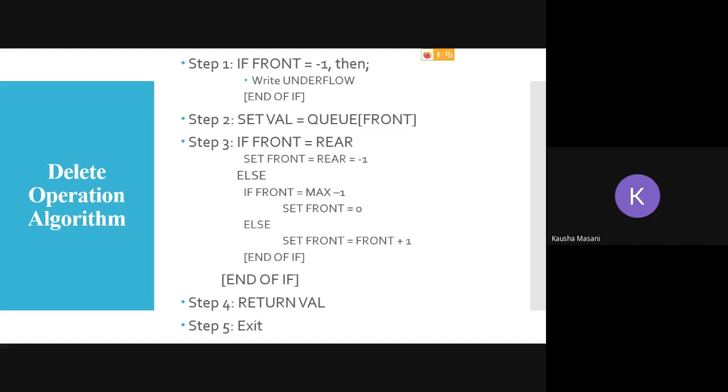If front is equal to max size -1, then using the modulo function I reset my front back to 0. If neither scenario applies, it is the simpler one: you simply increment your front and return the value you retrieved earlier, so the user knows exactly which value got deleted, and you exit from the function. Any doubt here?